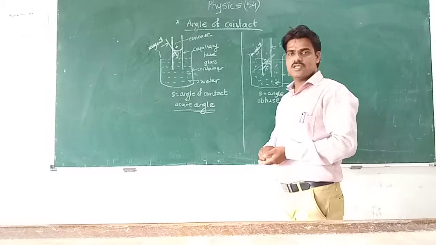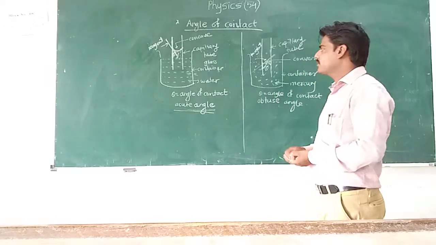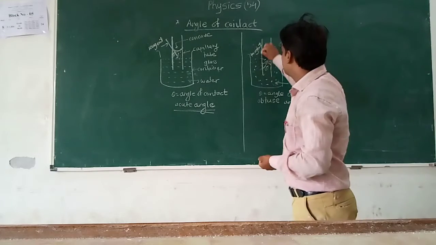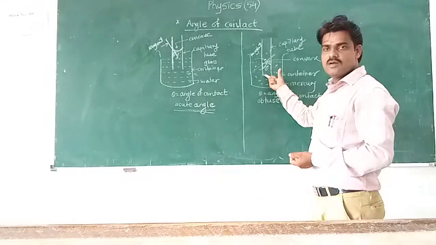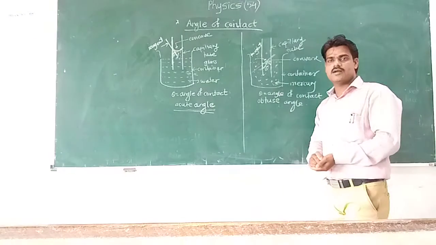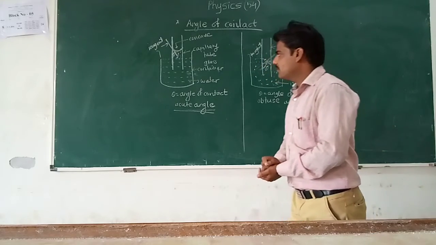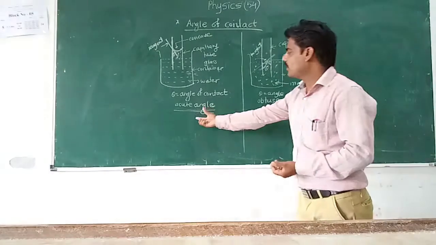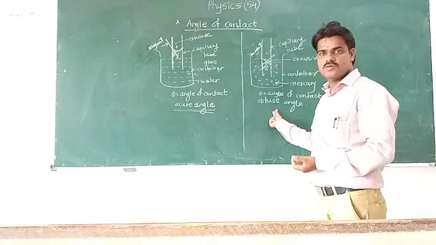The definition is the same: the angle made by the tangent to the curved part of the liquid surface at the point of contact, measured inside the liquid, with the wall of the capillary tube. Now this is an obtuse angle. For mercury it may be 140 degrees or 135 degrees. So the angle of contact for water is an acute angle and for mercury it is an obtuse angle.